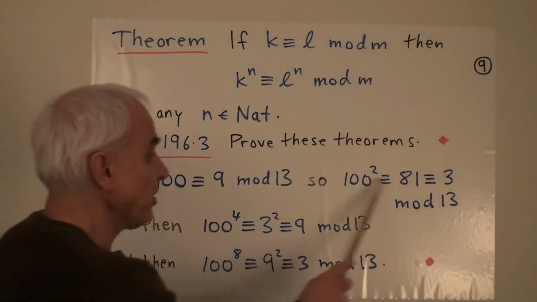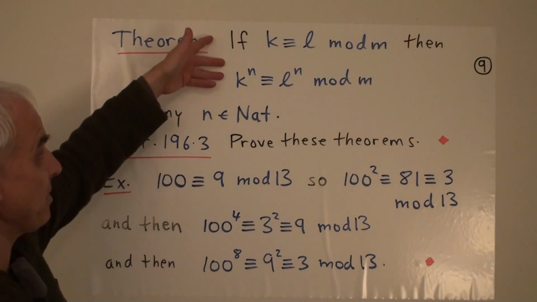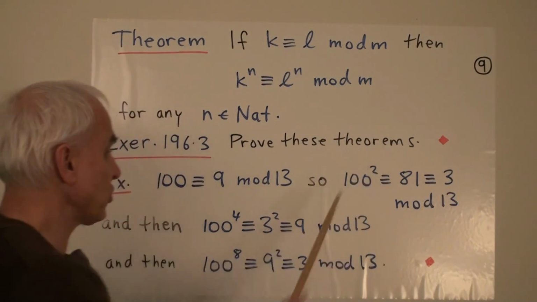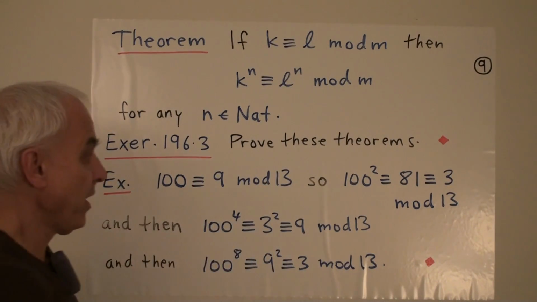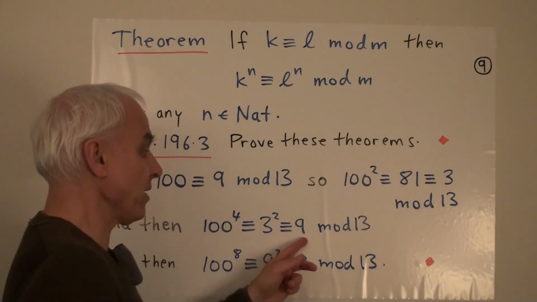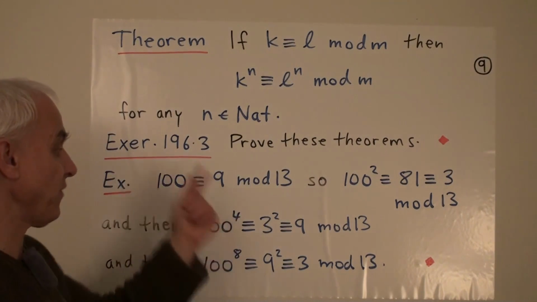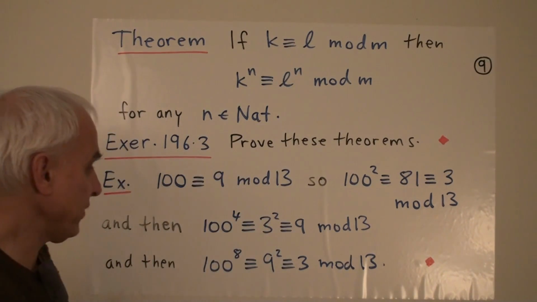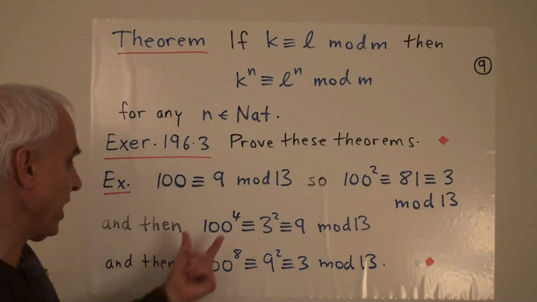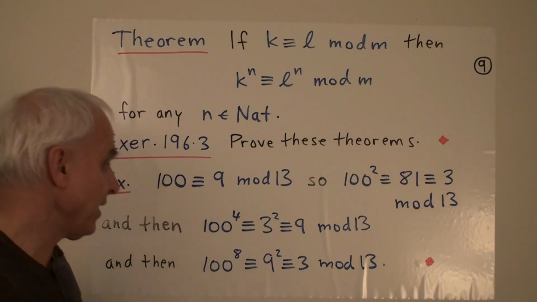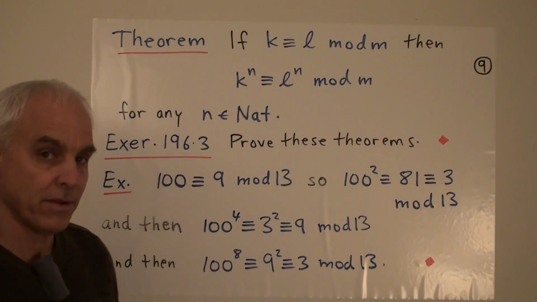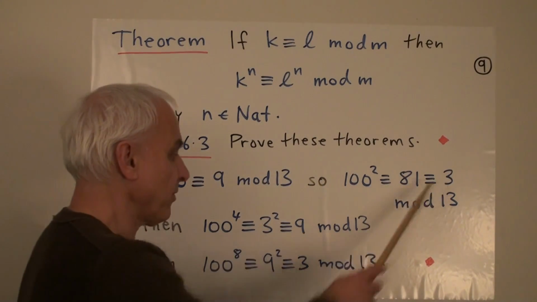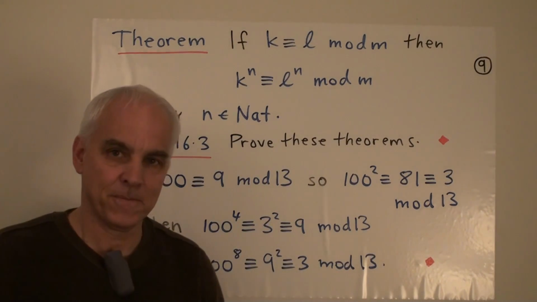We could take this equation and apply the same kind of reasoning. We could square both sides. 100 squared squared is 100 to the 4th, and 3 squared is just 9. So we get very quickly that 100 to the 4th is congruent to 9 mod 13. And if we square this one again, we get that 100 to the 8th is the same as 9 squared, which is 81, which we've already seen is congruent to 3 mod 13.